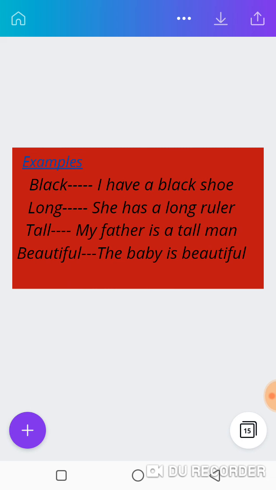Let's look at these examples. Black. I have a black shoe. You have a shoe. I have a shoe. But my own shoe is what? My own shoe is black. What color of shoe do I have? Black. That is the adjective there. Long. She has a long ruler. What kind of ruler does she have? A long one. Long there is the adjective. My father is a tall man. My father is what? Tall. Tall there is the adjective. The baby is beautiful. What is the adjective there? The baby is what? Beautiful. I'm telling you more about the baby.